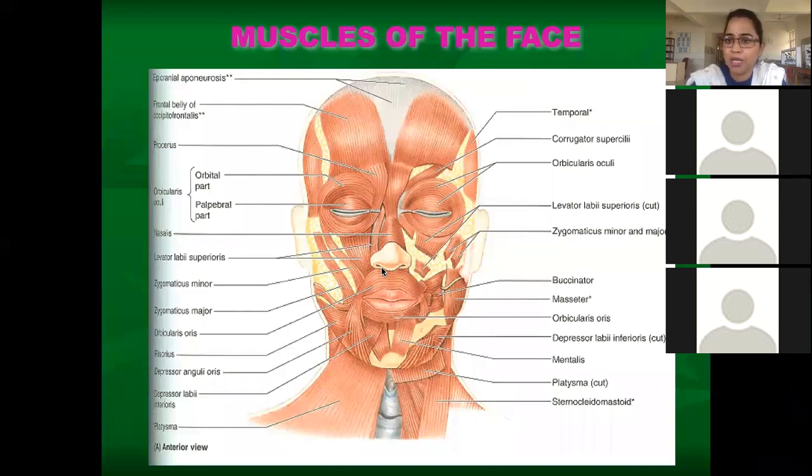So there are 10 muscles around the oral cavity. One is the constrictor, which is the orbicularis oris, and the rest are the dilators. Can anyone say the muscles around the oral cavity?